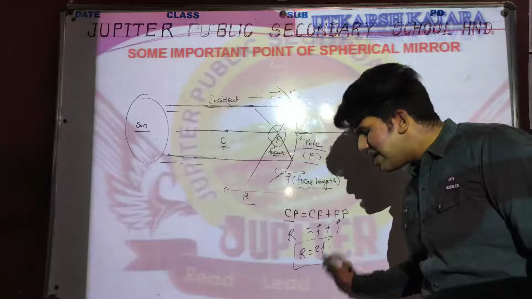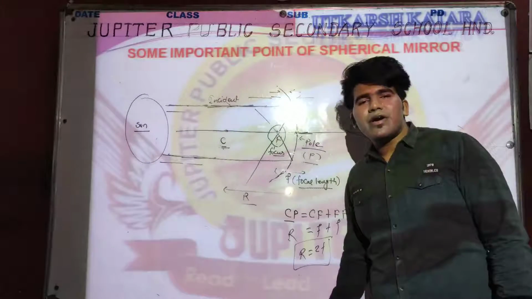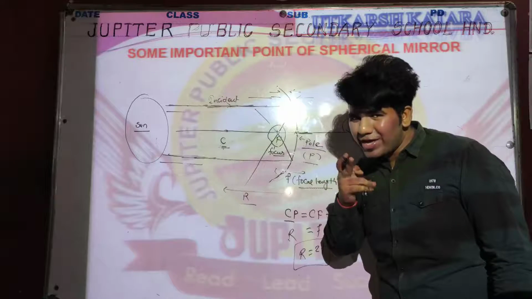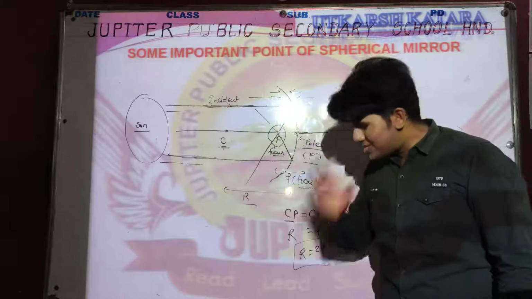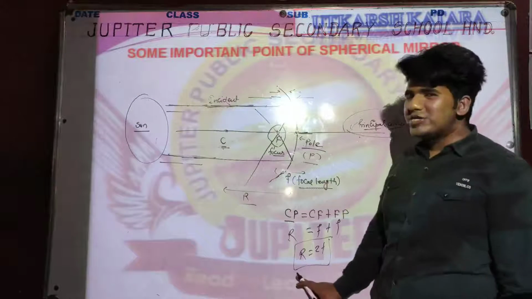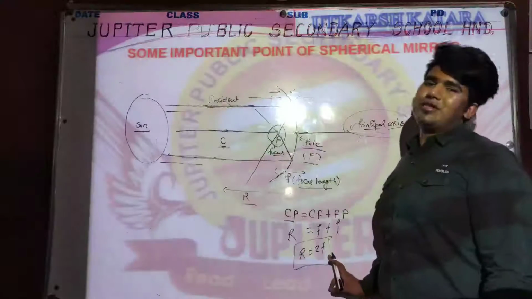Now listen carefully, we are getting a new concept. The radius of the sphere will be twice of the focal length. Are you getting me now? Yes. R is equal to 2f. It means the radius of a sphere will be twice the focal length.